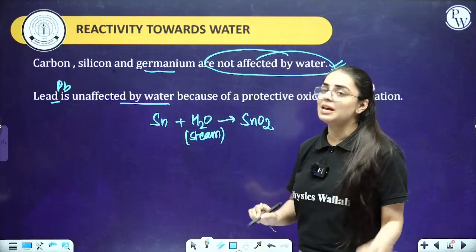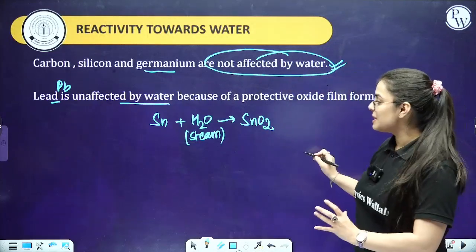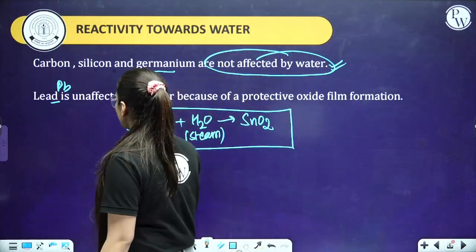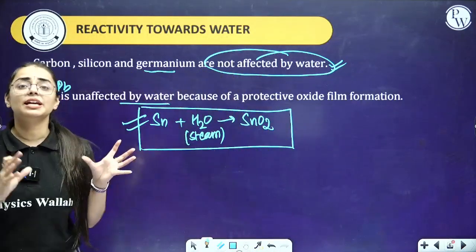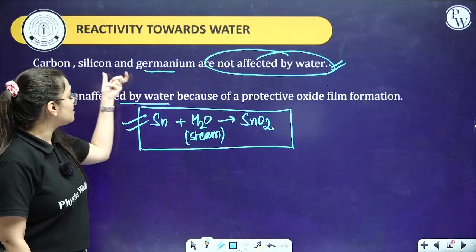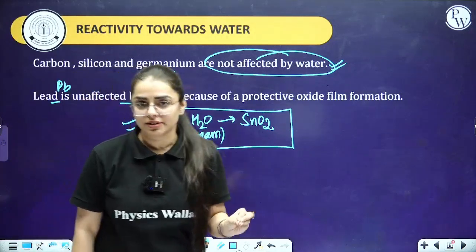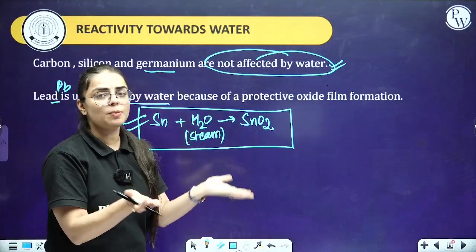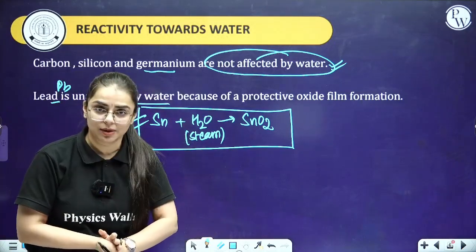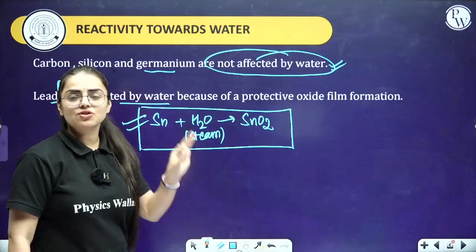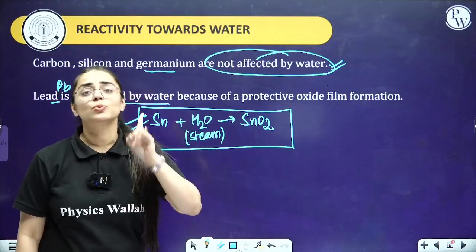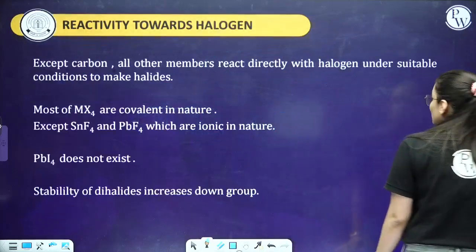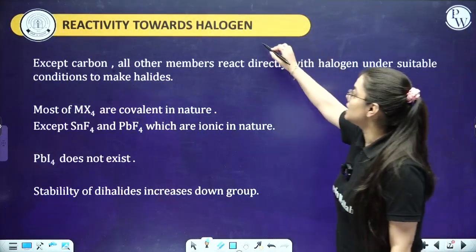What will be formed ma'am? SnO2 will be formed. So this is basically a reaction that only and only tin can react with water and it can form its oxide basically. Rest everybody cannot do that. If I talk about carbon, silicon and germanium, they are not affected by water. But if I talk about lead, it is unaffected because it is going to form a protective oxide film layer over there. And the tin reaction is only and only possible, but that also with steam. Ma'am. Clear everyone? Okay, now let's move on to the next one, that is reactivity towards halogen.